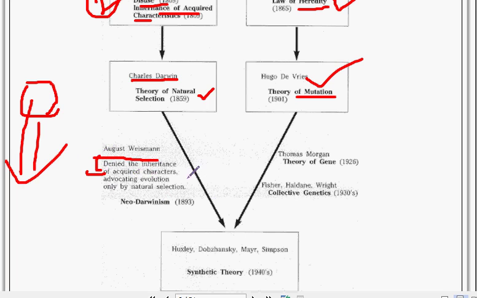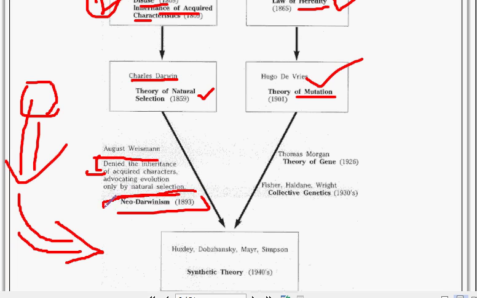Advocating evolution only by natural selection, he described that only by natural selection are the characters transferred to the further population, that is, the children of the same species. That is neo-Darwinism.